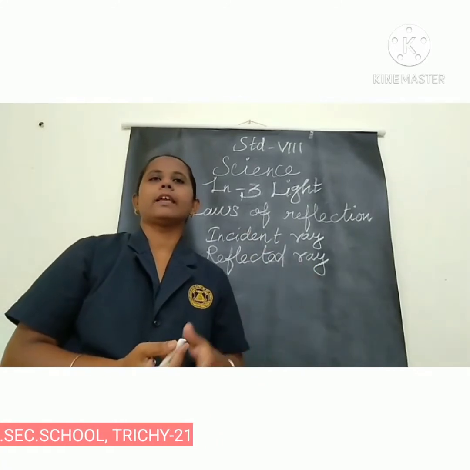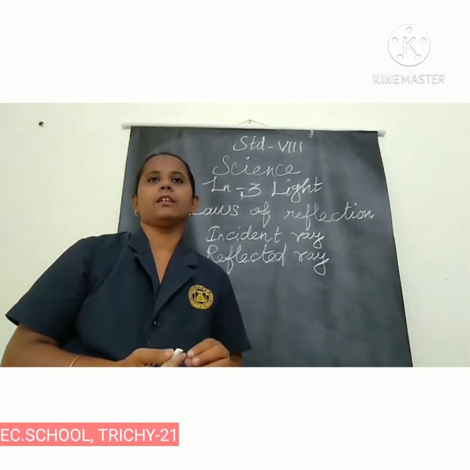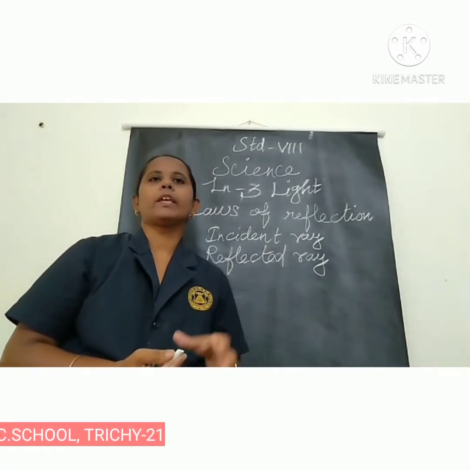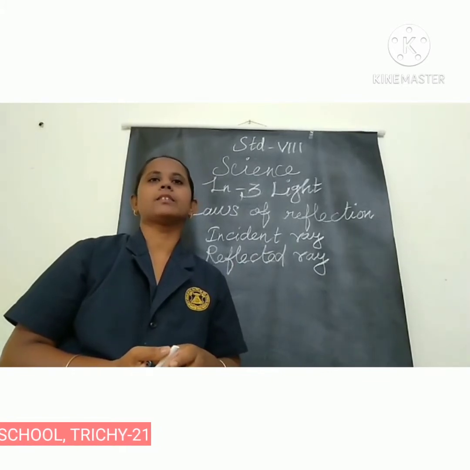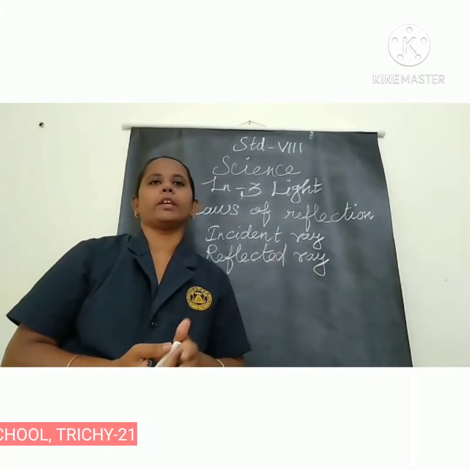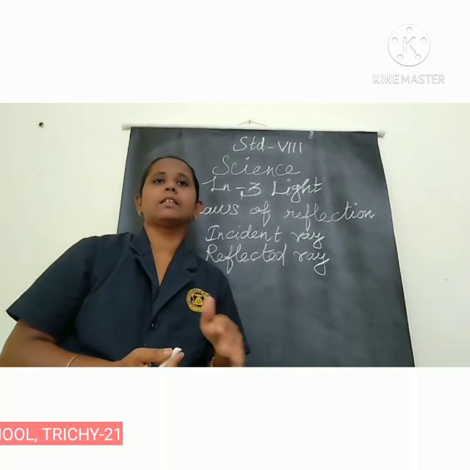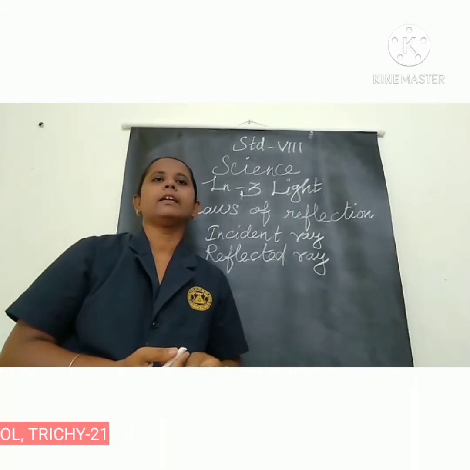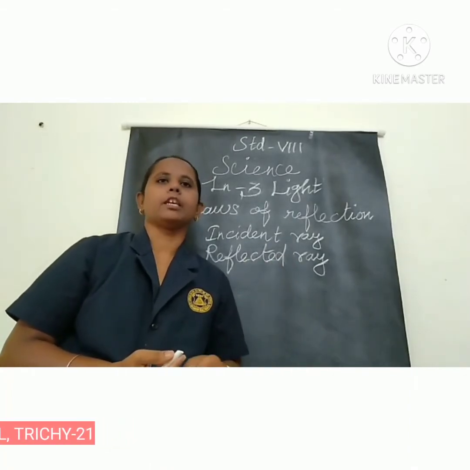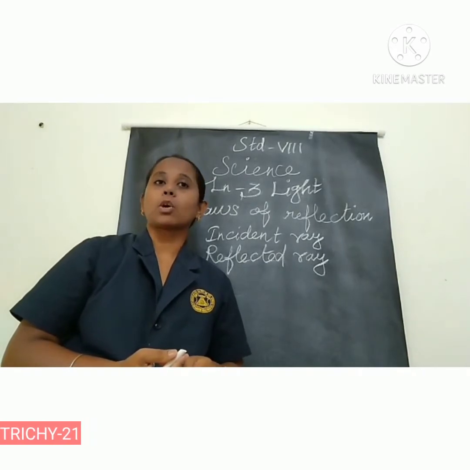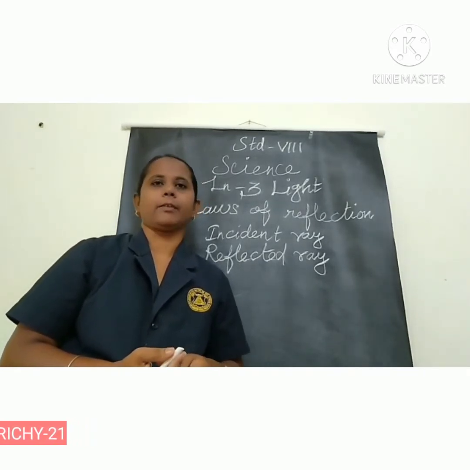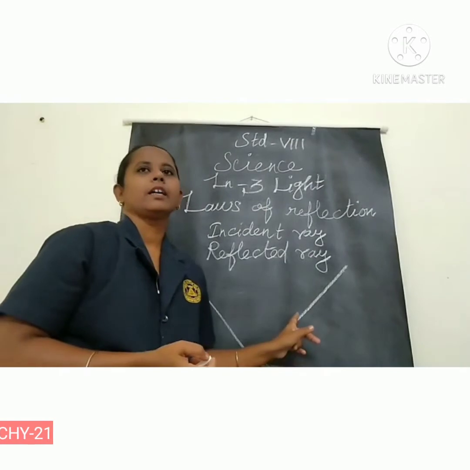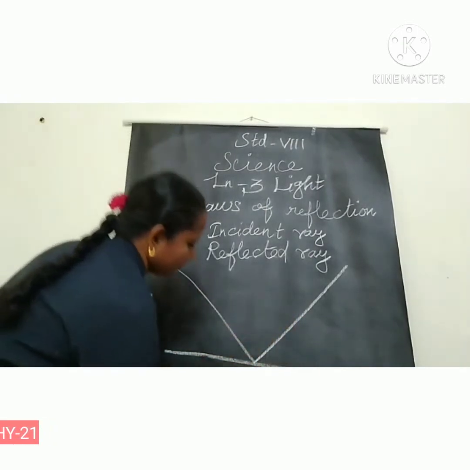The incident ray is a light ray in a medium falling on the shiny surface of a reflecting body. After falling on the surface, this ray returns into the same medium. So this ray is called the reflected ray.